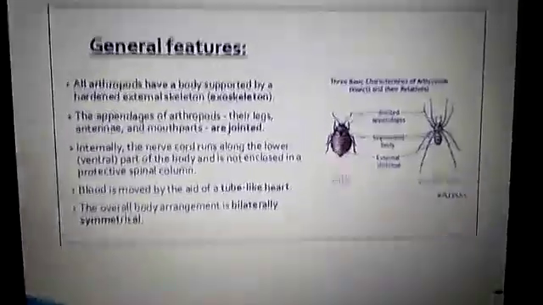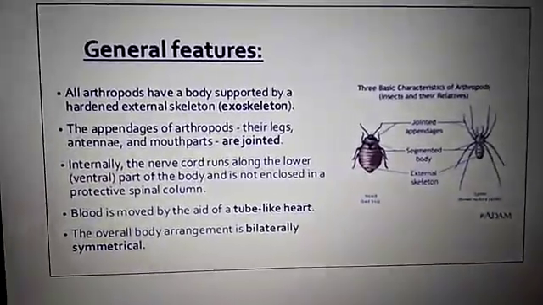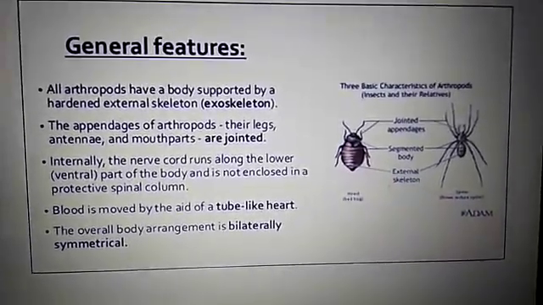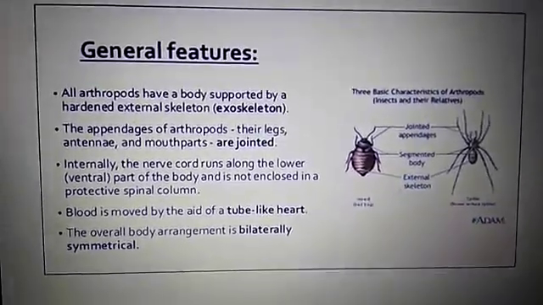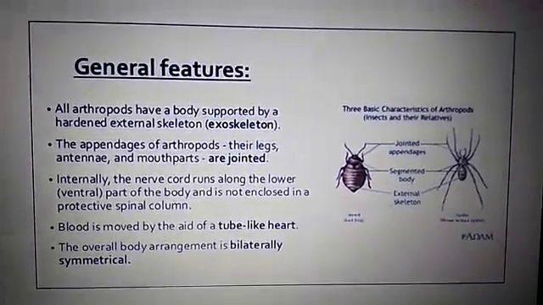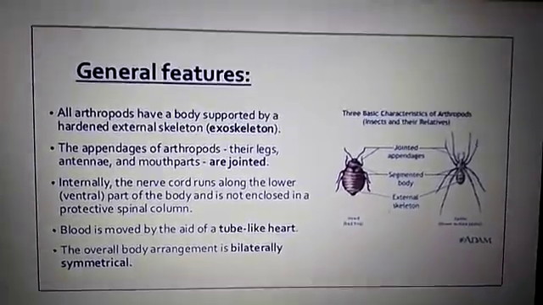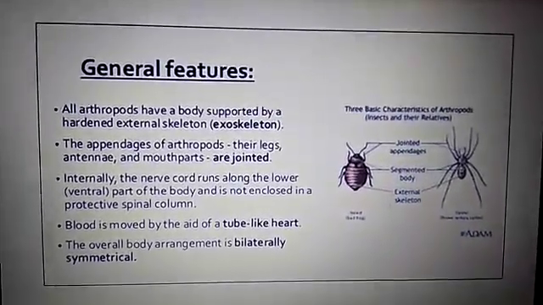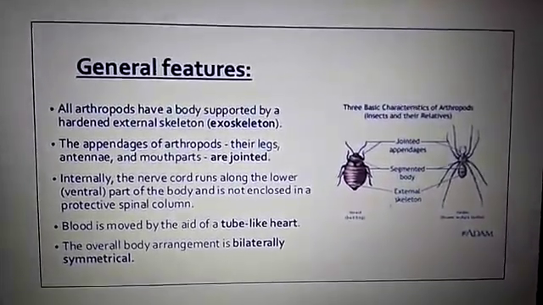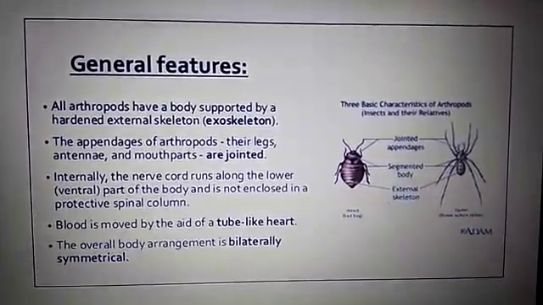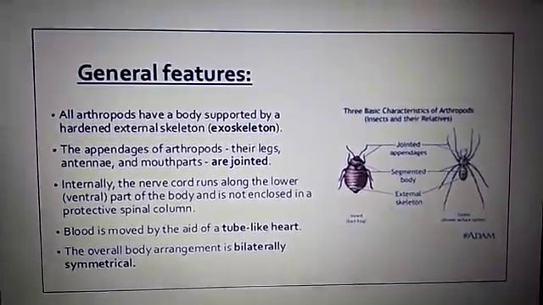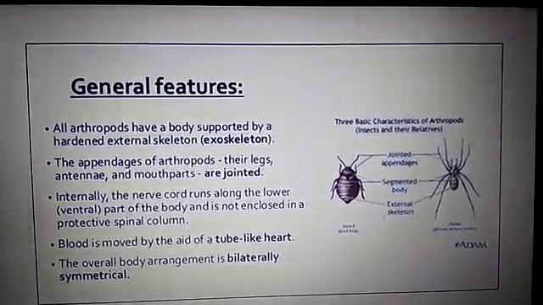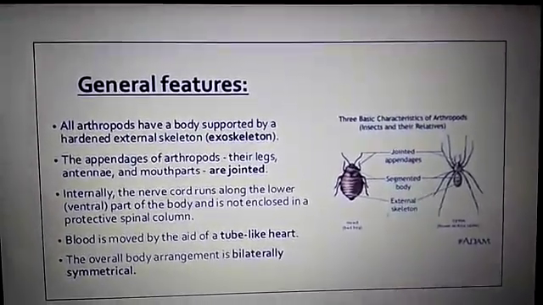Next come the arthropods. What are the general features of arthropods? Arthropods have a body supported by a hardened skeletal system called an exoskeleton. The appendages of arthropods, their legs, antennae and mouth parts, are jointed, and their body is divided into head, thorax